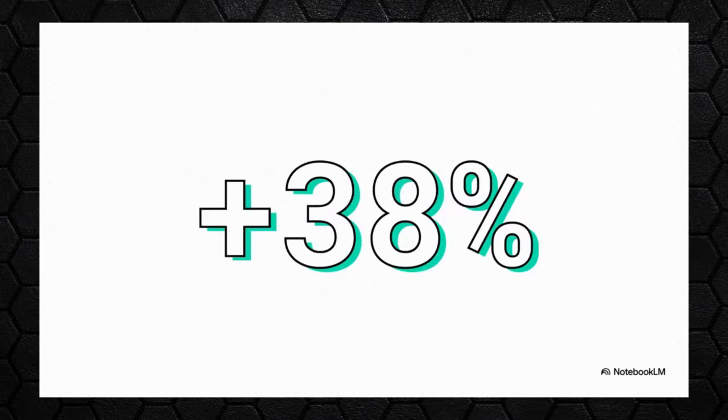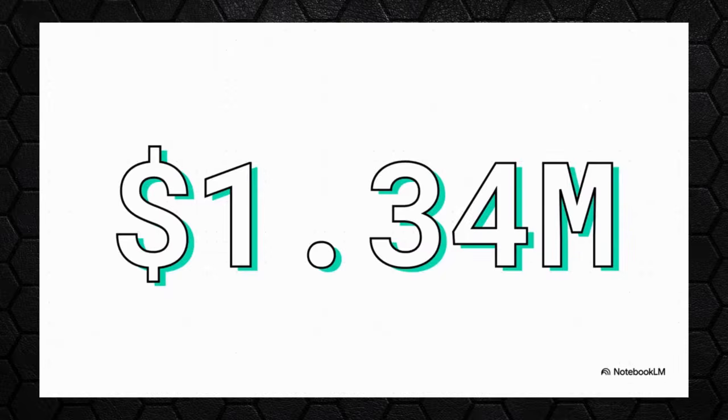So let's just jump right in with the big headline number from their latest results. A massive 38% jump in revenue year over year. For a young published tech company, growth like that is a huge flashing sign that your strategy is really starting to work. And that revenue growth? Well, it led directly to this number, a $1.34 million improvement in profit. That swing took them from a loss to their very first profit since going public. I mean, this is the milestone. This is what the market, and especially their early investors, were all waiting for. They had officially turned the corner.